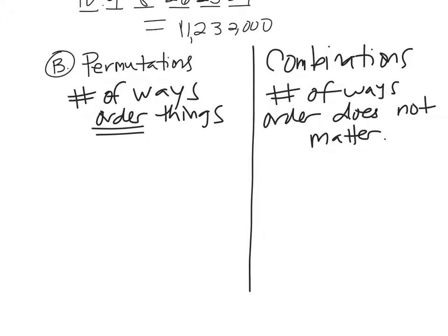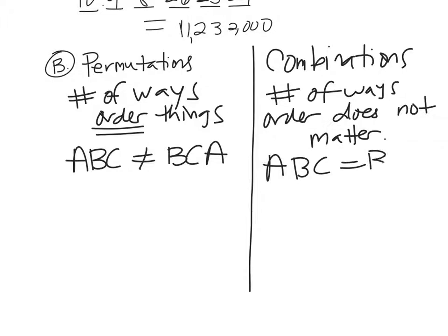If I had 10 runners in a race, and I asked you how many ways can these 10 runners come in first, second, third place? Order would matter. It's a race, they're racing, okay? Now, combination would be, what if I had 10 people in student council, and I wanted to choose 3 of them to be in a group, maybe a dance committee or something? Would it matter which order I chose those kids in? No, they would be in one group, right? ABC is different than BCA. Order matters. Over here, ABC is the same group as BCA. They're the exact same thing.